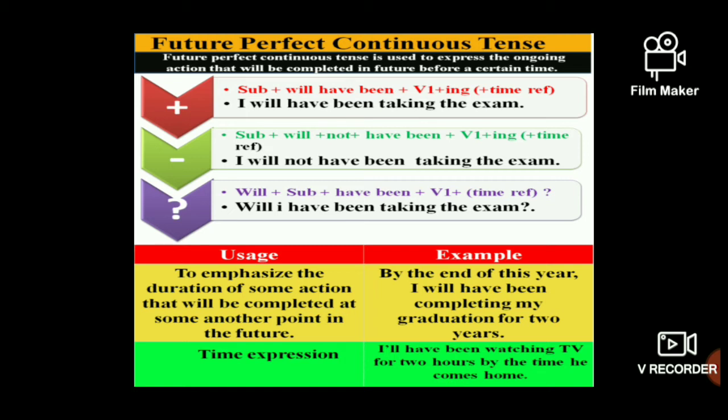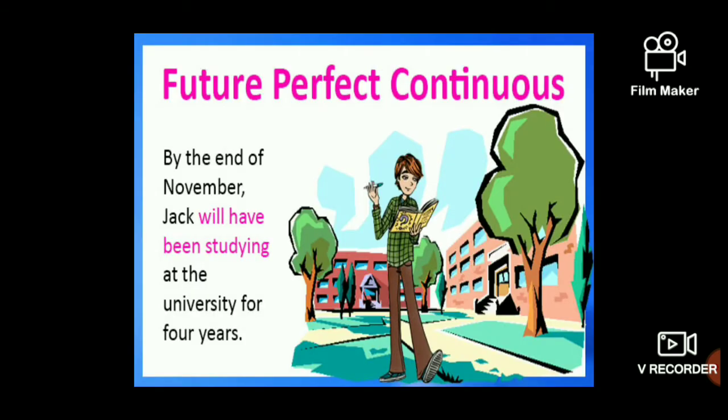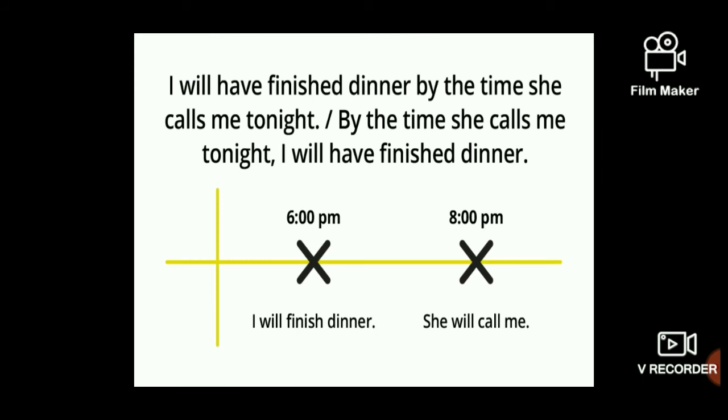My dear friends and my dear students, we will move on to the next slide. See, by the end of November, Jack will have been studying at the university for 4 years. So the time reference here is for 4 years. And will plus have plus been plus study plus ing for the future perfect continuous tense. And here we have given the example for future perfect tense.